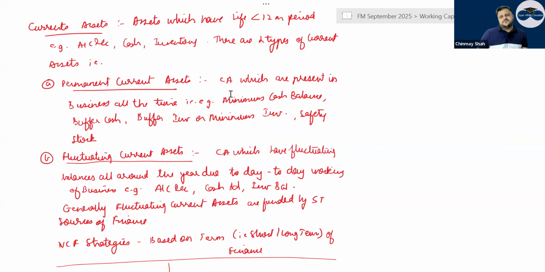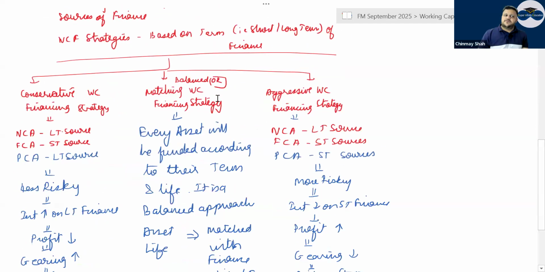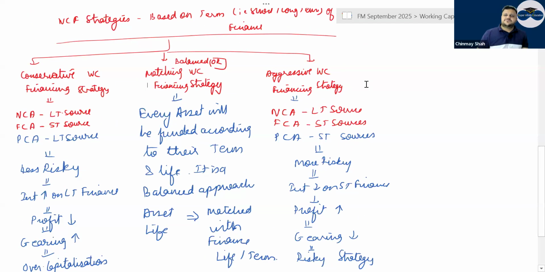Permanent current assets are permanently present in the business, generally buffer inventory or buffer cash. Then based on all these, you devise the working capital financing strategy. There is conservative strategy, matching strategy, aggressive strategy. In conservative and aggressive, non-current assets are financed by long-term sources, and fluctuating current assets by short-term. But when it comes to permanent current assets, if you fund them by long-term source, then it is the conservative strategy.